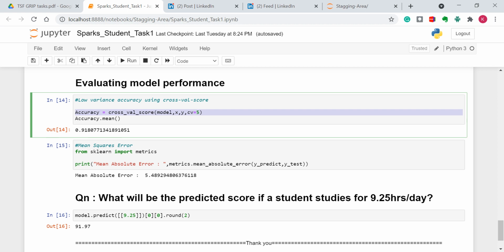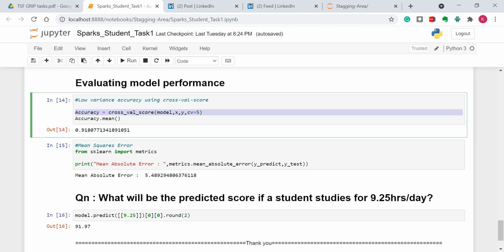In the first step, it will use number 1 for testing and the remaining for training. In the second phase, it will use 2 for testing and the remaining for training. In the third phase, 3 will be used for testing and the remaining for training, and so on. By doing so, this will compute an average accuracy.